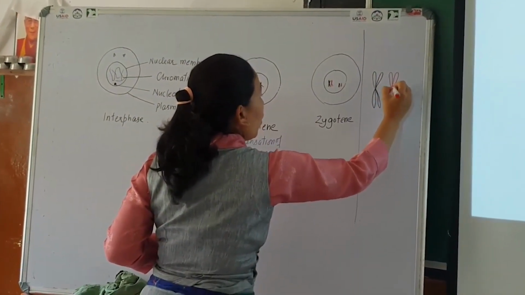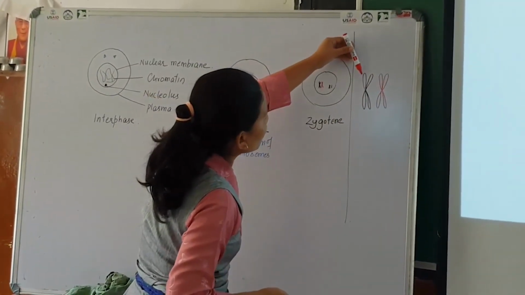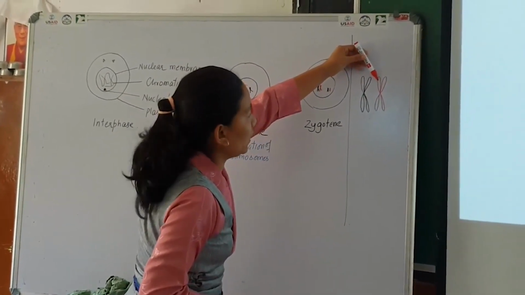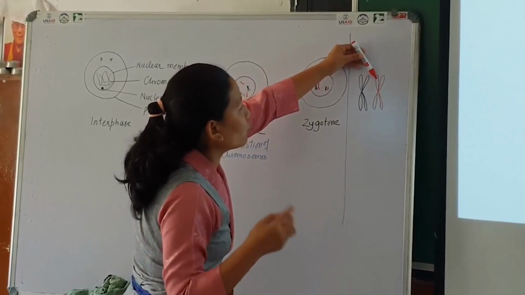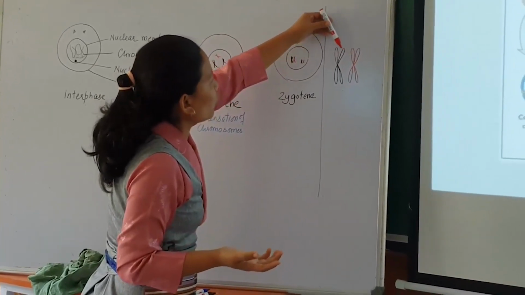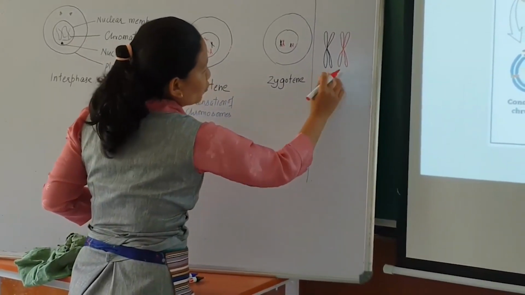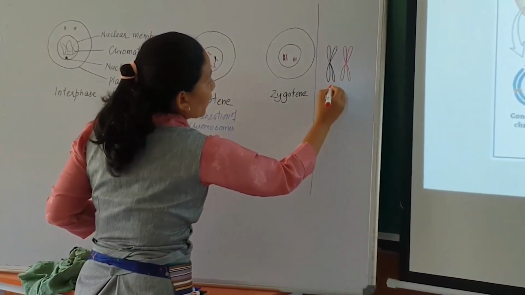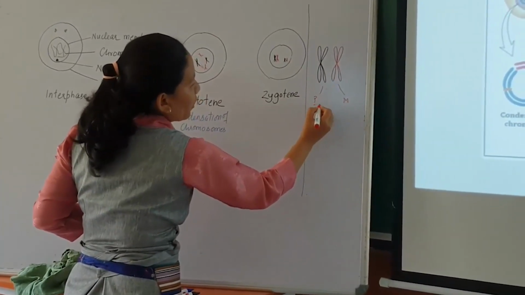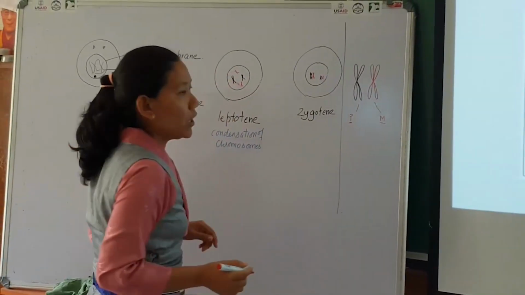That means whatever character you have here, the same should be here, the gene for the character. For example, if there is a gene for eye color, at the same location in this chromosome, you should have a gene for eye color. It can be a gene coding for blue eye color, or it can be black or brown. It is not the same, but it should have the same gene. So these are homologous chromosomes. One came from the paternal side and this one we got from the maternal side. So a pair of chromosomes, one we got from father and this one from mother during the process of fertilization.